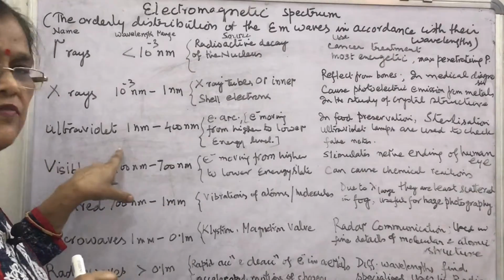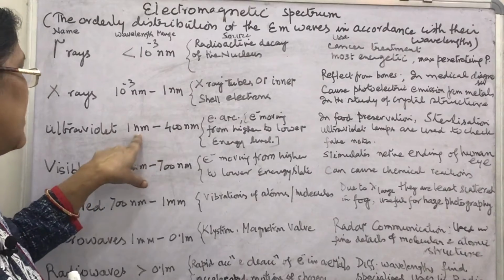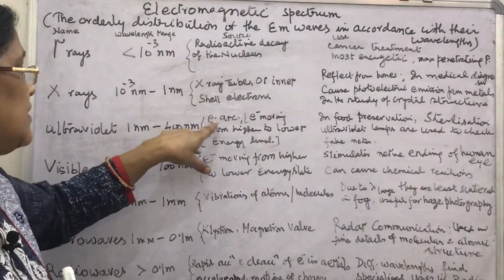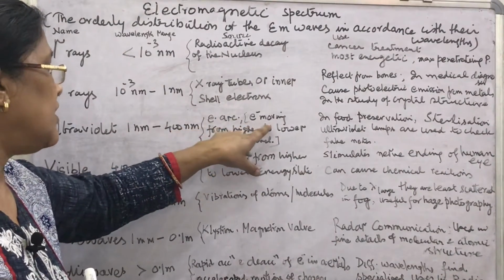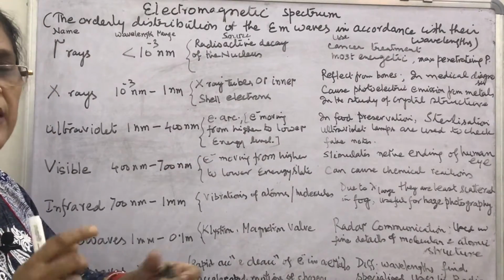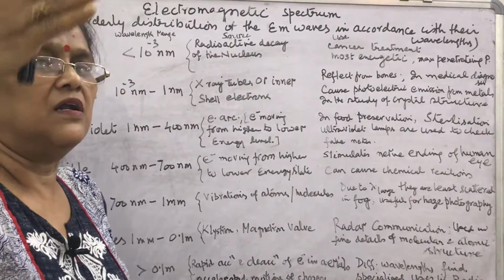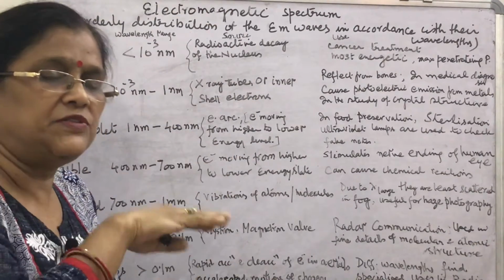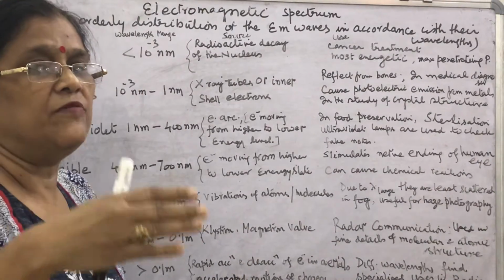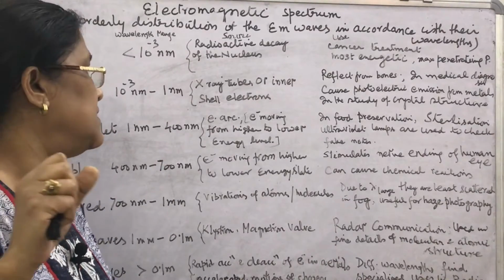Now ultraviolet. Ultraviolet rays have a wavelength range from 1 nanometer to 400 nanometer, written in ascending order of wavelength. They are produced by electric arc, by electrons moving from higher to lower energy level. What happens when electrons from higher shells, n2 equal to 2, 3, 4, are transferred to the first one, n1 equal to 1? Then the energy emitted comes in the ultraviolet region.